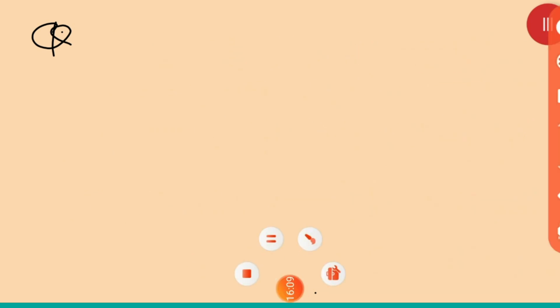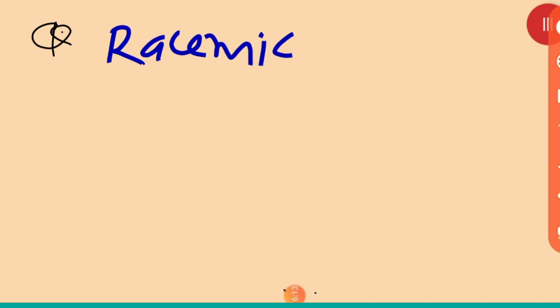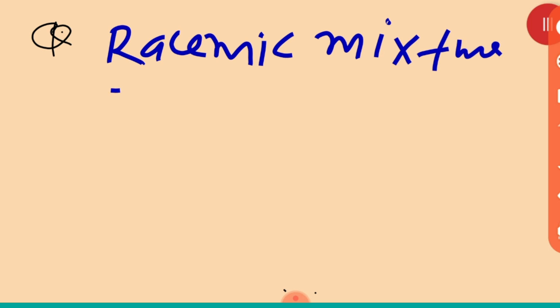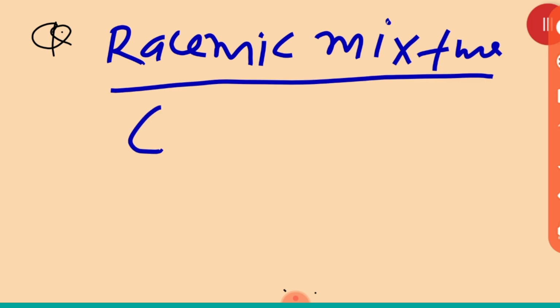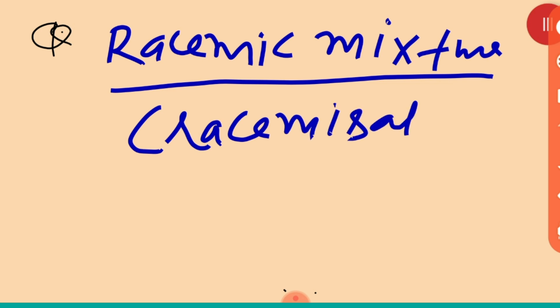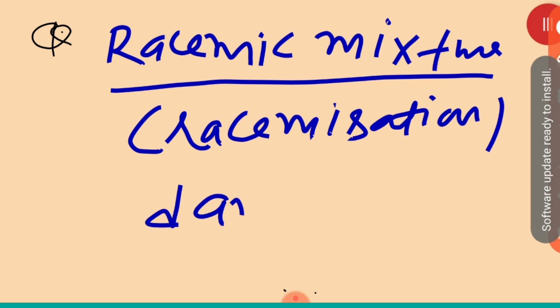Okay, after that one more term is here. That is a racemic mixture. I told you in the stereochemistry of SN1. But a racemic mixture is also called racemization. In the racemic mixture, there is a mixture of dextro and levo.